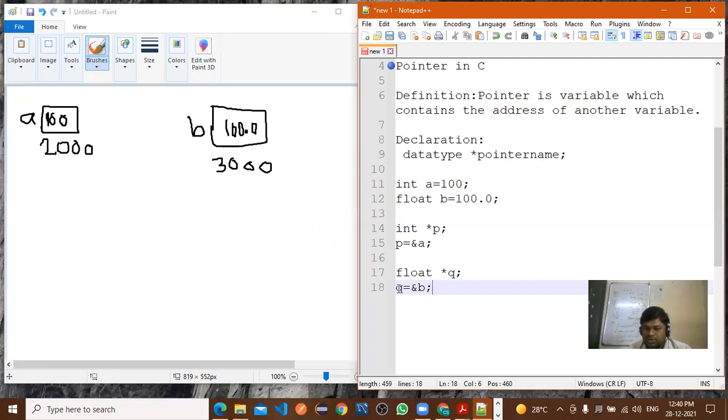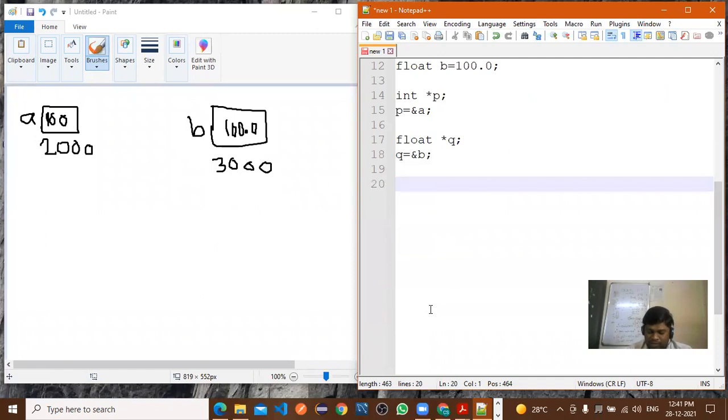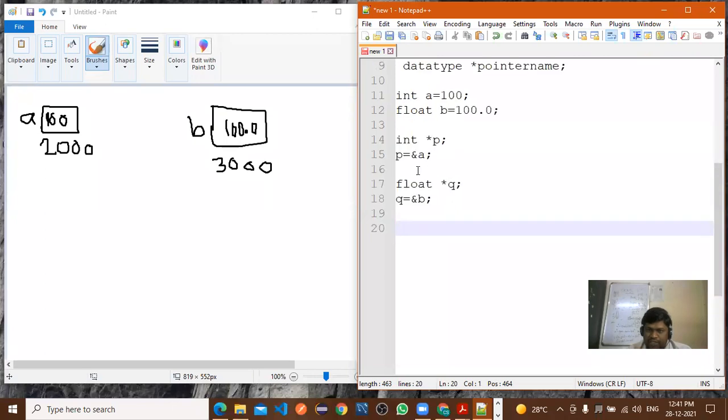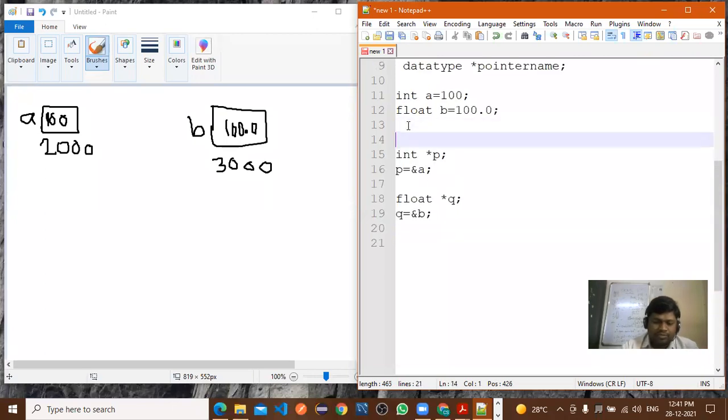Address of B. Address of variable b, that is 3000. Now all of you have understood how you are declaring the pointer. Is there any doubt here? The declaration part of the pointer and how you are storing the values of the pointer. Now how to store the address, that part we discussed here.